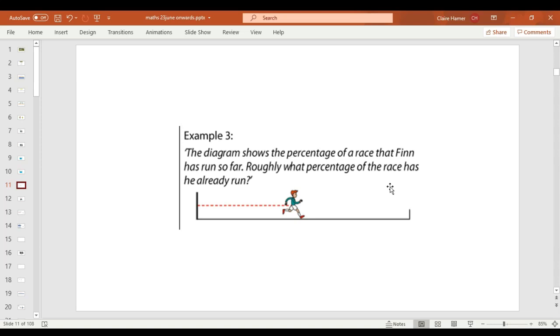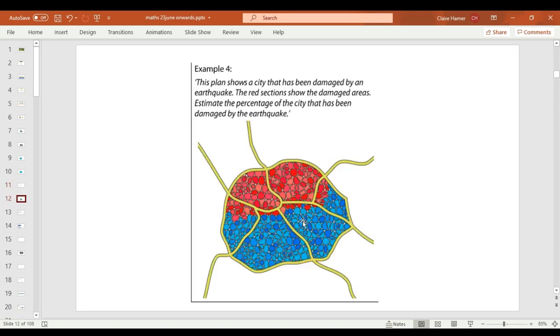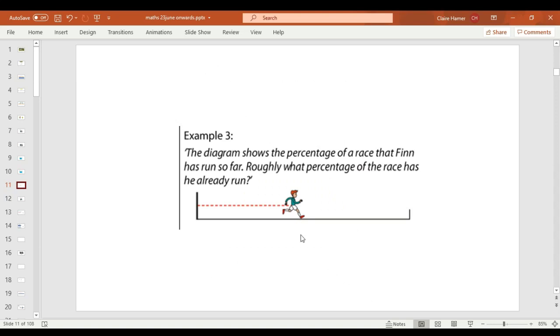Right, this diagram shows the percentage of a race that Finn has run so far. So, you need to imagine that this is 0, so when he was at this black line, he hadn't started, so he'd done nothing. And the finish line here, that would be 100% complete, because the full total is always 100. So what percentage of the race has he already run? Write down your estimate. Okay, so I think he's got to about halfway, so I've written down 50%. So hopefully your estimate is somewhere or something close to 50.